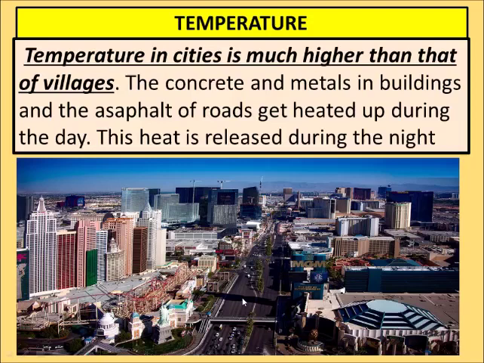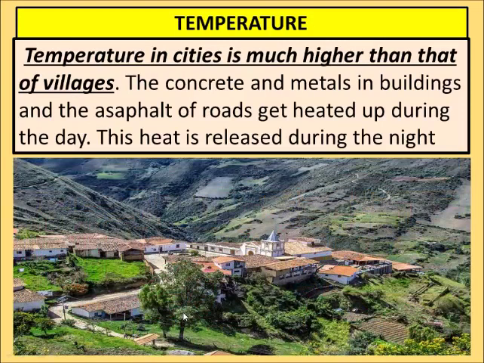In villages, most of the time they don't have pakka roads, metal roads; they have kacha roads, so they receive less heat of the sun. And temperature in cities is higher than that of the villages. As you can see, this is one scene of a village where there are no such high tall buildings, no web of roads.